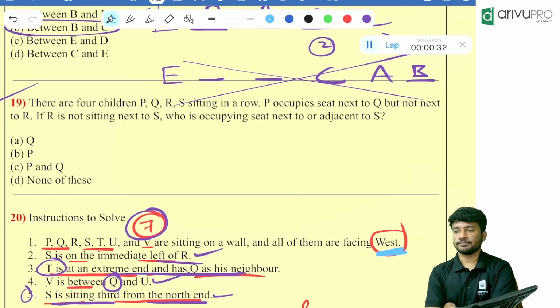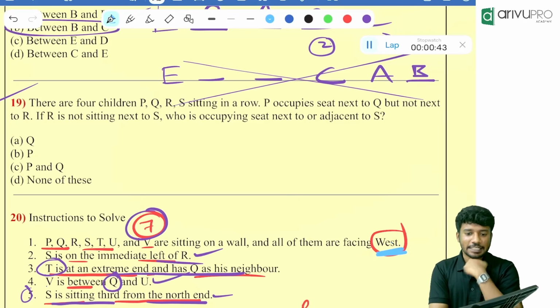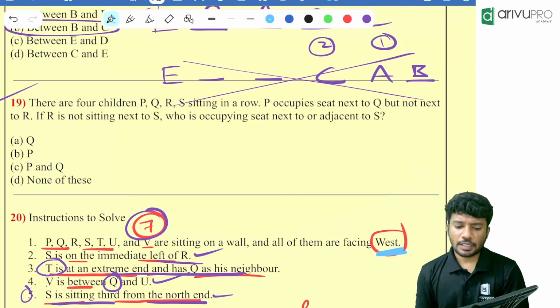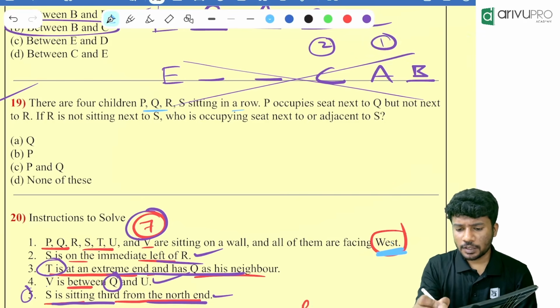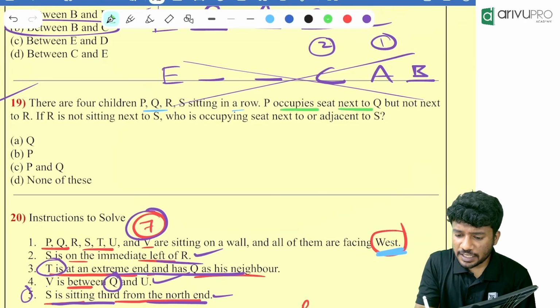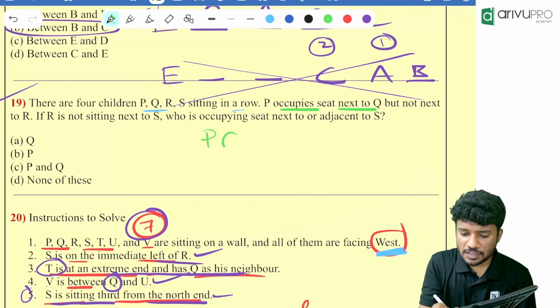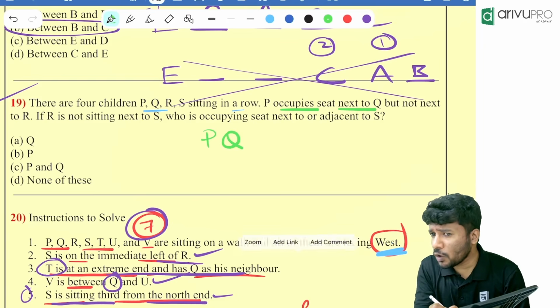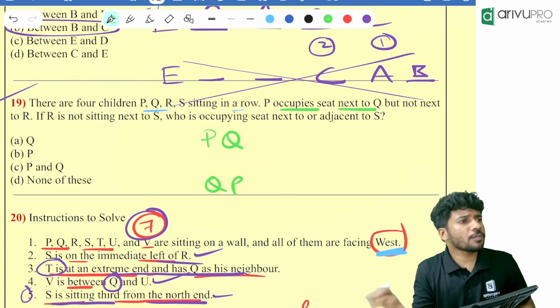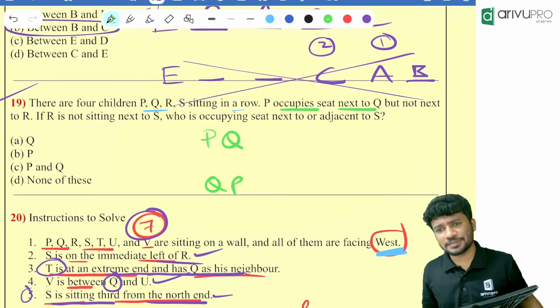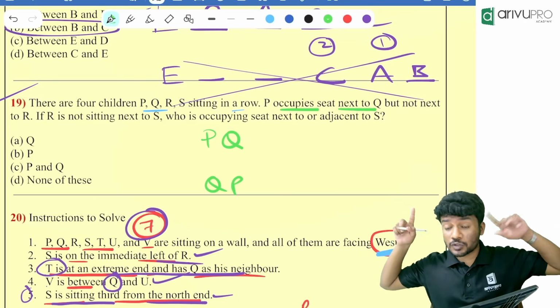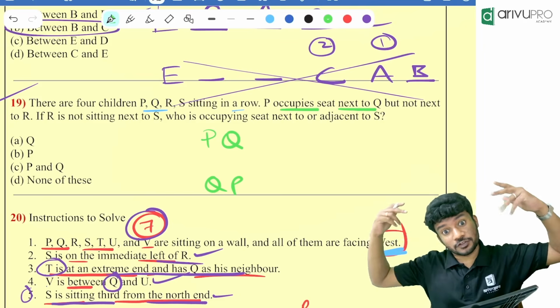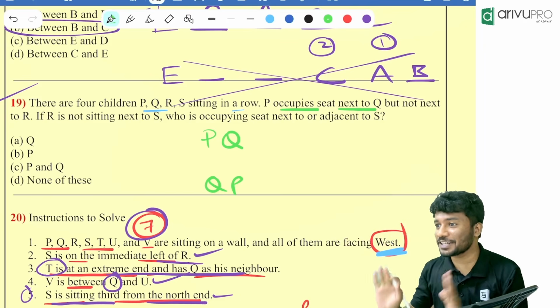P, Q, R, S are sitting in a row. How many people are there? 4 people are there. Correct? Yes, many people are telling the answer. Time up. 4 people P, Q, R, S are sitting in a row. Then P occupies a seat next to Q. Either it will be PQ or QP, two possibilities. Always take two possibilities. It is much faster than being confused over a single possibility. That is much better. At the end, you will get the answer.